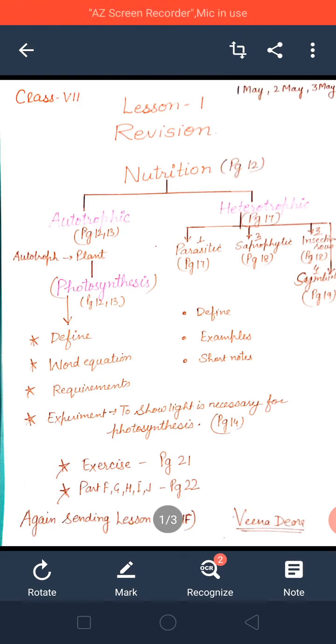So what do you mean by nutrition? The process by which living organisms take in food and utilize it to carry out different life processes is called nutrition.